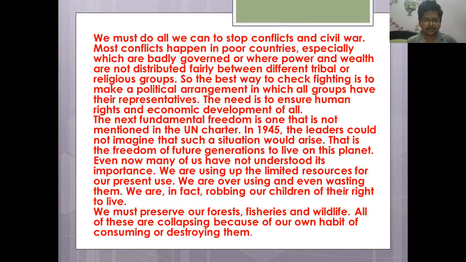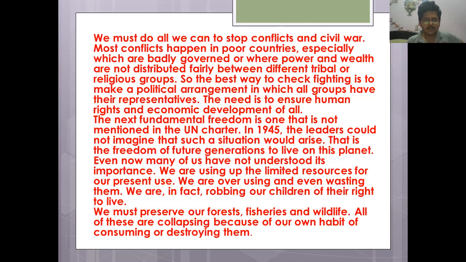The next fundamental freedom is one that is not mentioned in the UN Charter. In 1945, the leaders could not imagine that such a situation would arise, that is, the freedom of future generations to live on this planet. Even now, many of us have not understood its importance. We are using up the limited resources for our present use. We are overusing and even wasting them. We are in fact robbing our children of their right to live.